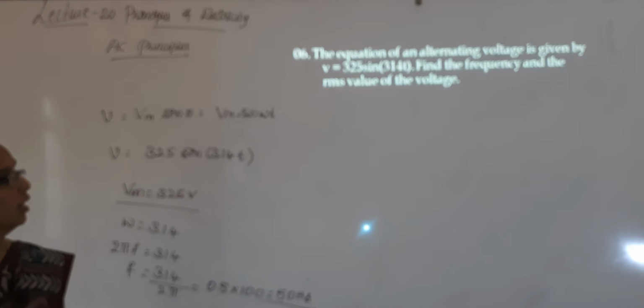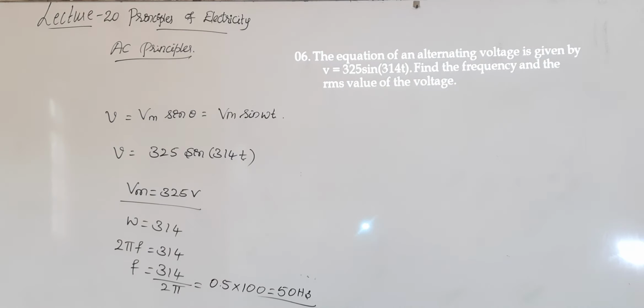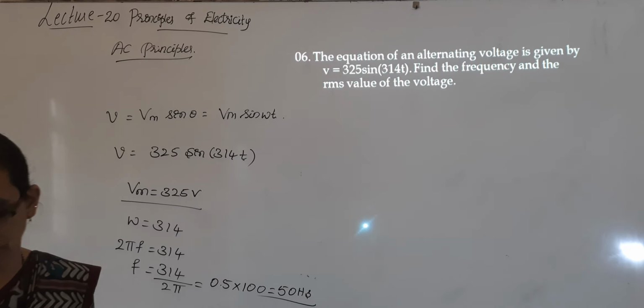Verify it. To find the frequency and RMS value of the voltage, the frequency we found out, that is 50 hertz.